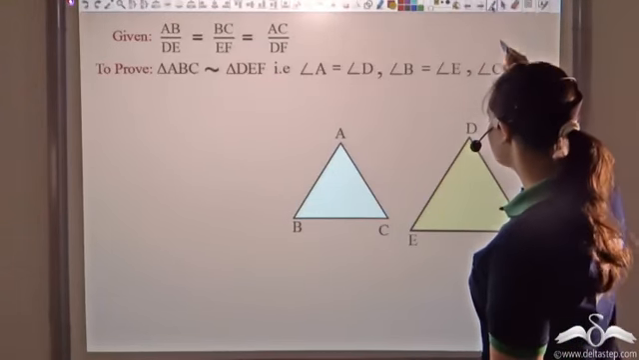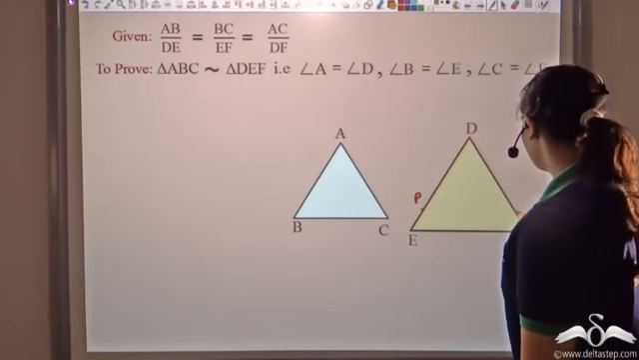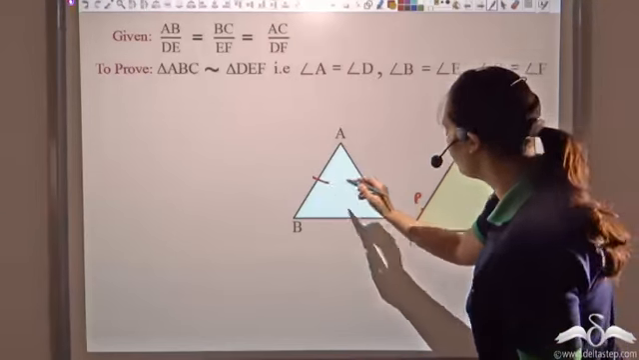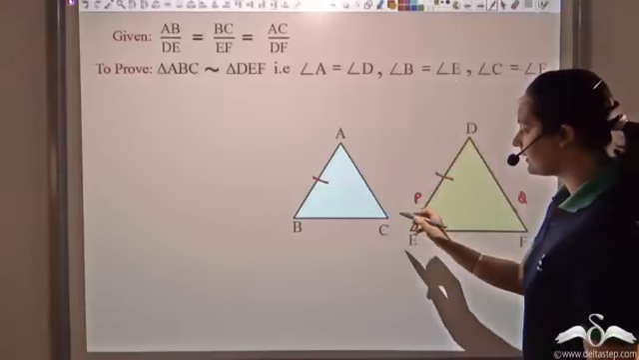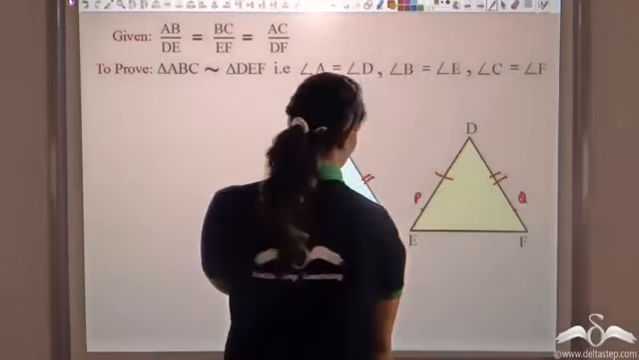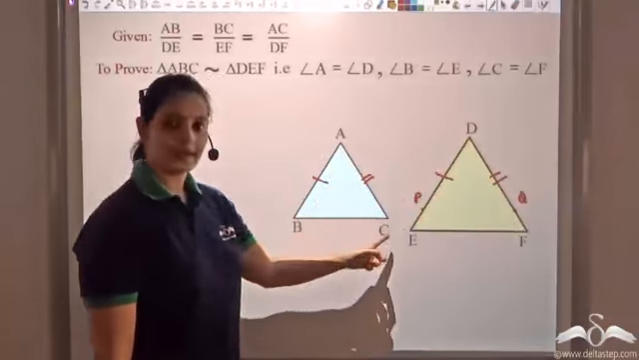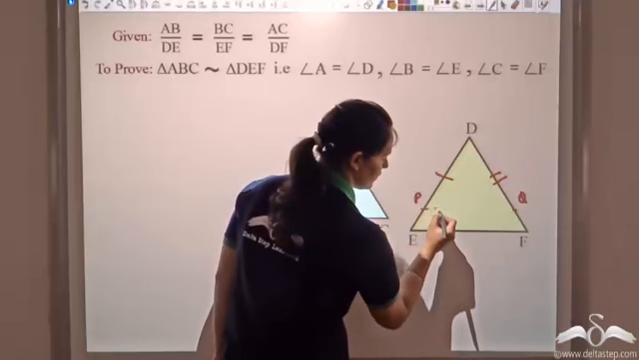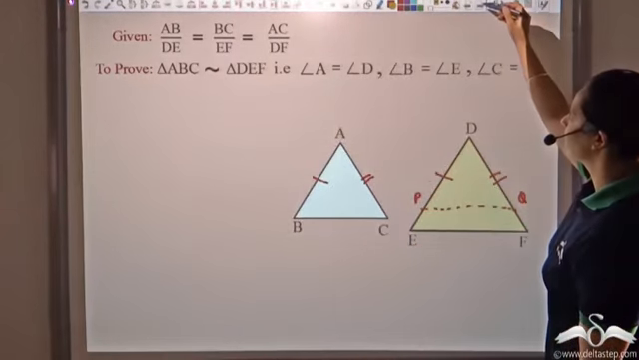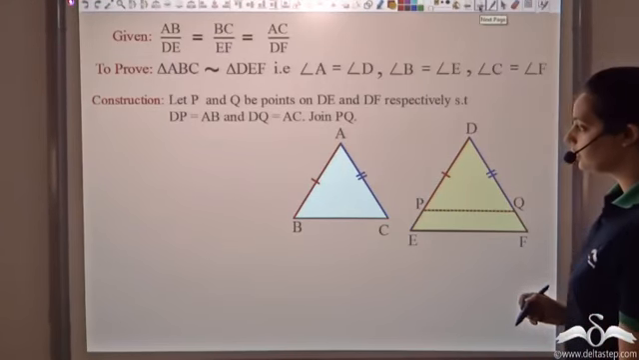So first, let's mark a point P here and Q here, such that AB becomes equal to DP and AC becomes equal to DQ. So now DP is equal to AB and DQ is equal to AC. Now let's join this P and Q. So we have this, we join P and Q.